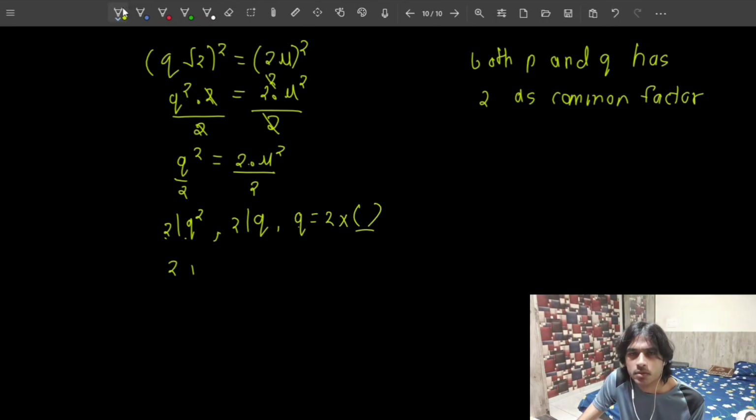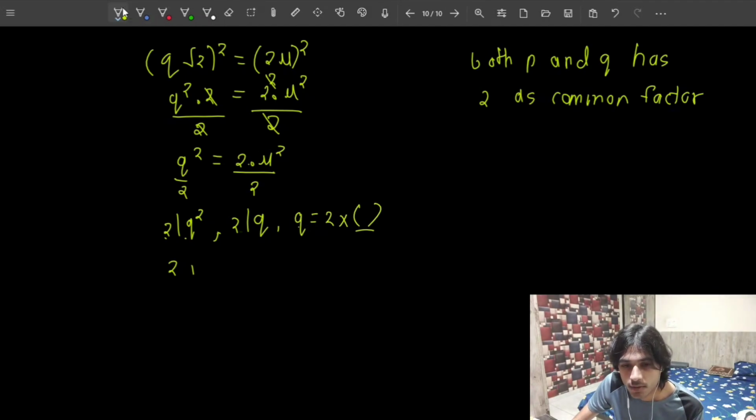But we assumed that p and q both are co-primes. That means they don't have any number other than 1 as a common factor. That means that whatever we have assumed, and assuming that to be true, whatever we have concluded gives us a contradiction of what we have assumed. Right? We assumed that p and q are co-prime, but we have simply proved that p and q have 2 as a common factor. That contradicts the definition of co-primes.